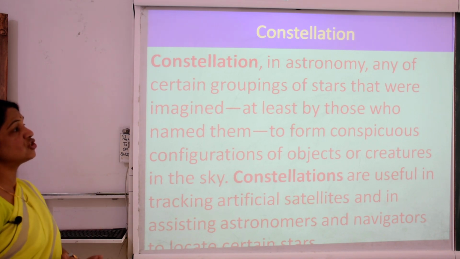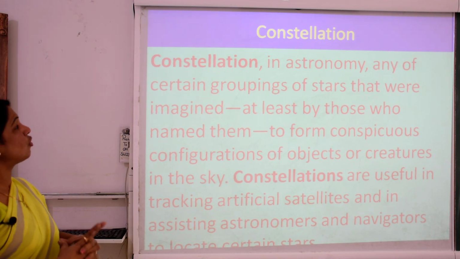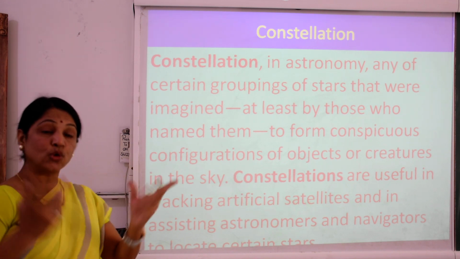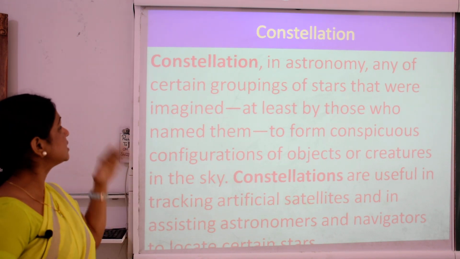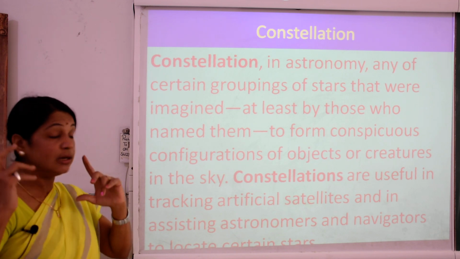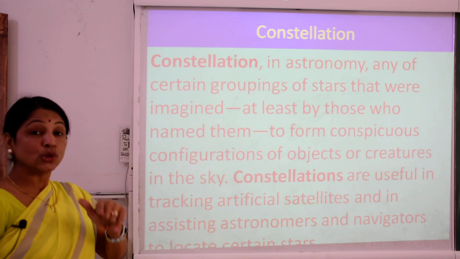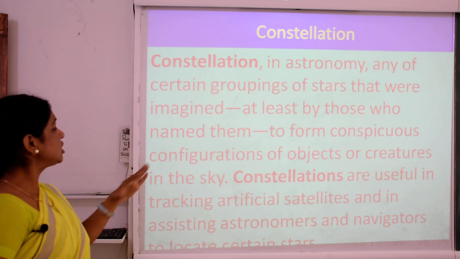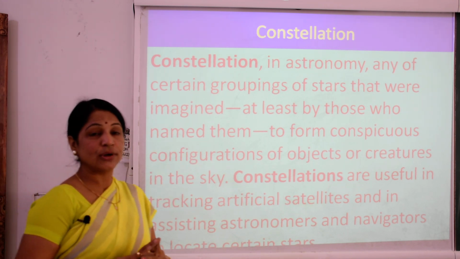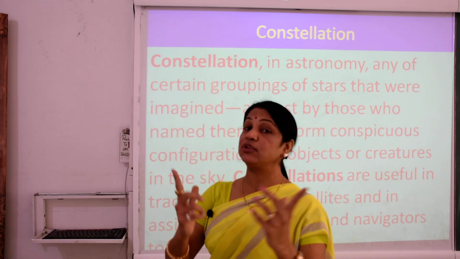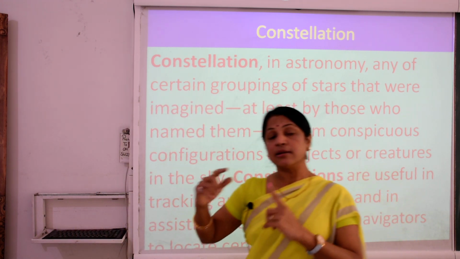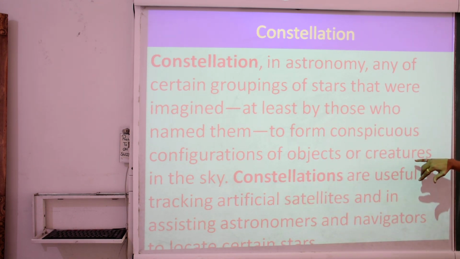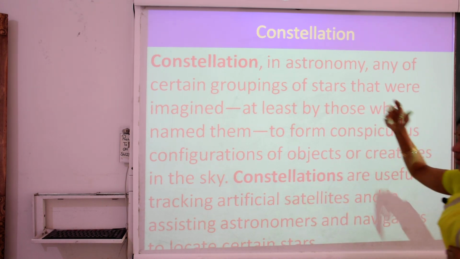What is a constellation? In astronomy, a constellation is any of certain groupings of stars, various groups formed of stars that were imagined, at least by those who named them, to form a conspicuous configuration. A configuration is a special type of structure. Here the stars form the structure of objects and creatures in the sky.